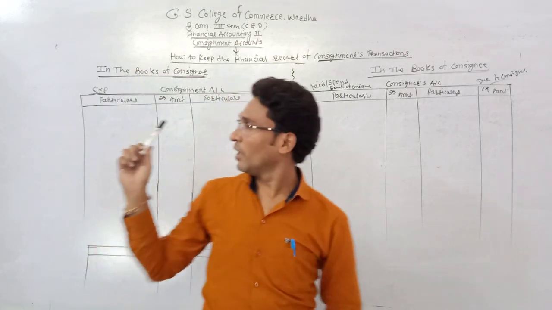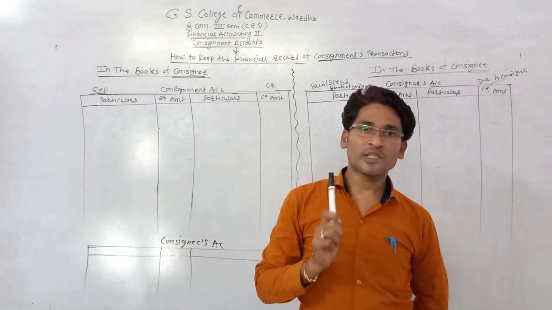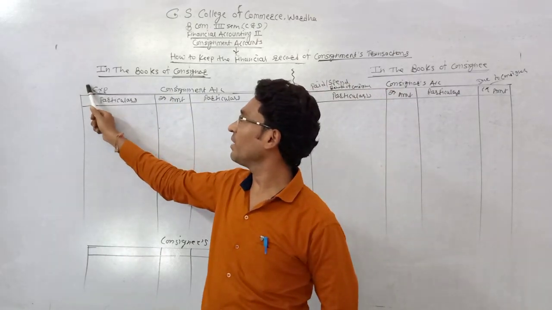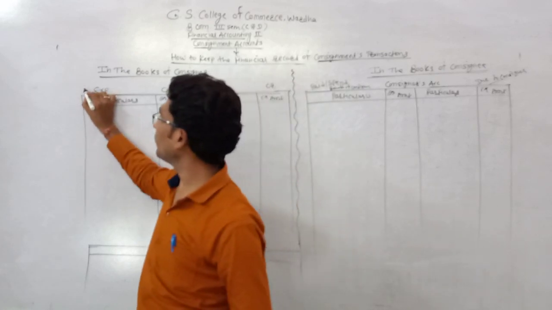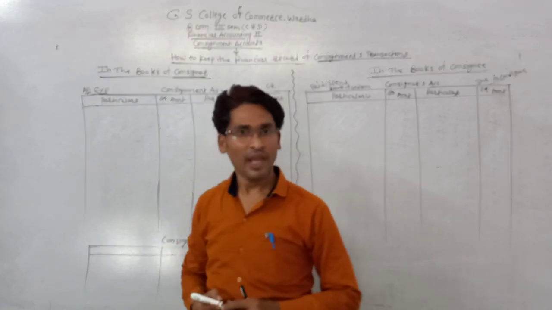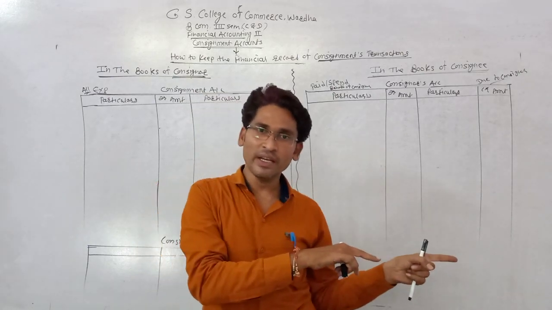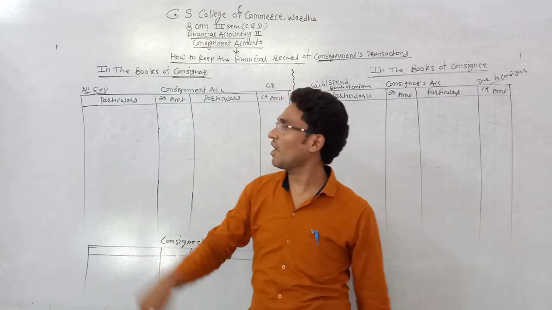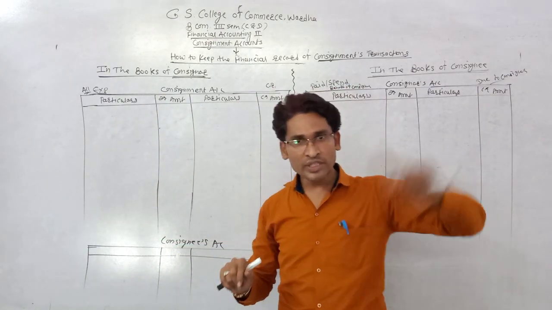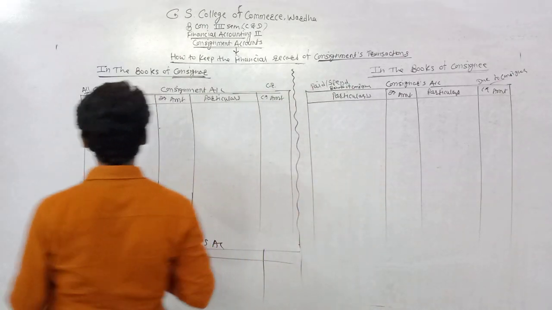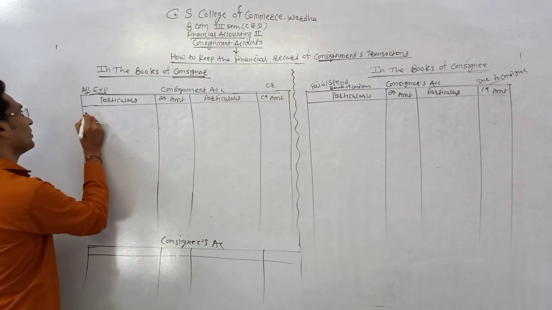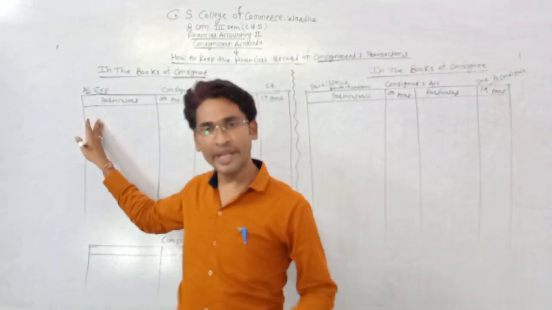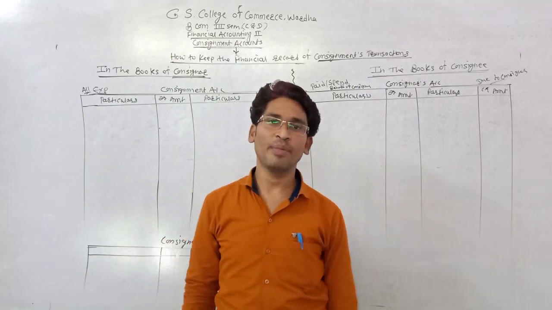And now I'll tell you that all the expenses related to consignment are recorded at the debit side of the consignment account. The goods sent to the consignee are the most important expense of consignment, and all consignment expenses are recorded at the debit side. So goods sent to the consignee are recorded at the debit side of the consignment account. The journal entry for this transaction is consignment account debit and goods sent on consignment account credit.